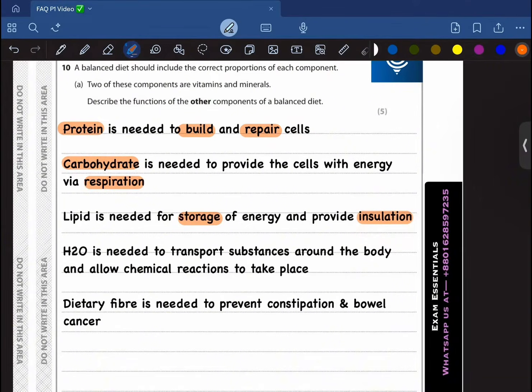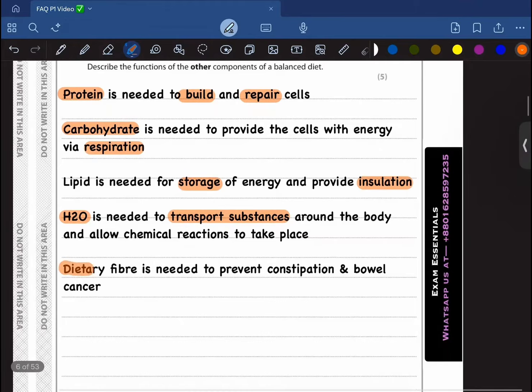Water is needed to transport substances around the body and allow chemical reactions to occur. And dietary fiber is needed to prevent constipation and bowel cancer. I mean, you could ignore that latter part of it, but yeah. All right, moving on to the next question.